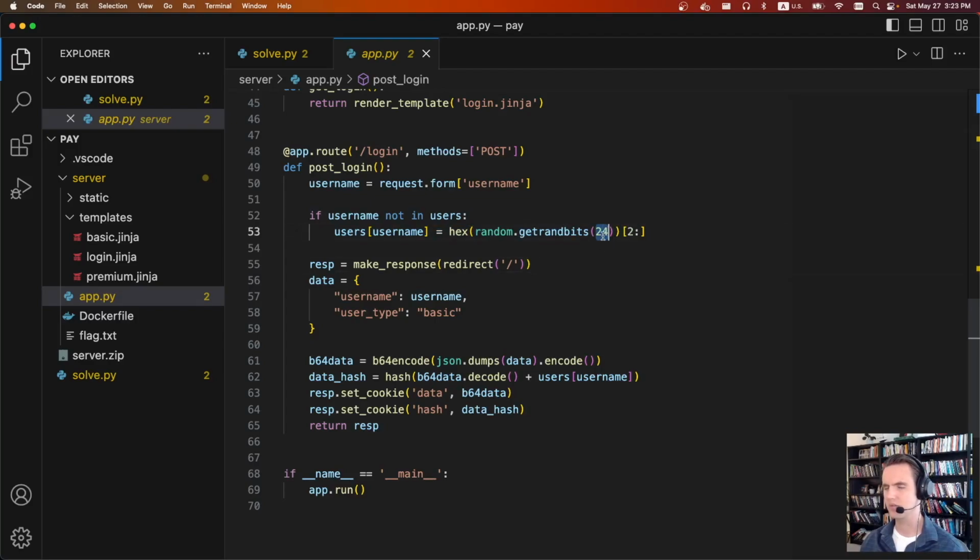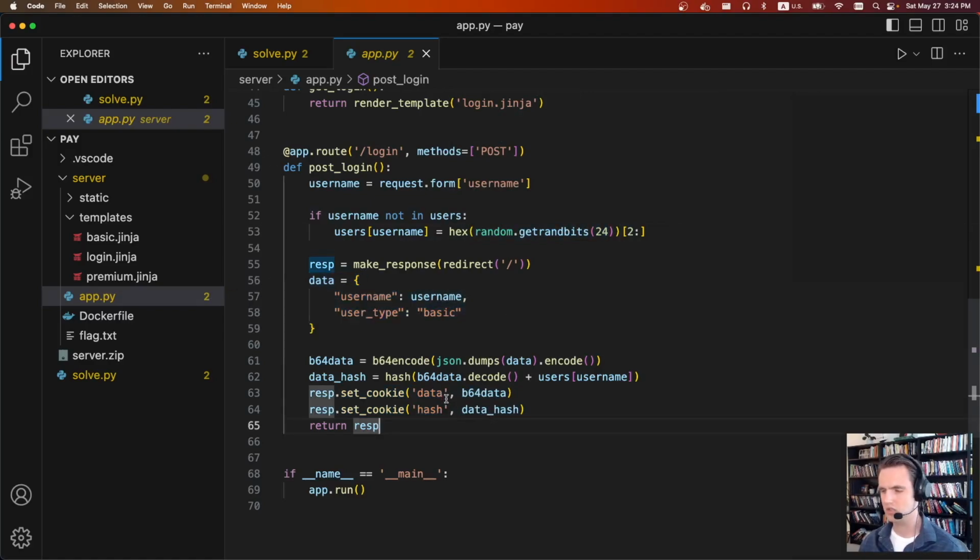This is just 3 bytes, which I think is like 16 million possibilities. So when you log in, you specify a username, and it's going to generate that random value. Then using that random value and this data thing, it's going to parse it into JSON, dump it, append the stuff, and send out the cookies. If we can calculate this value for a specific user, we can forge these arbitrary data things.